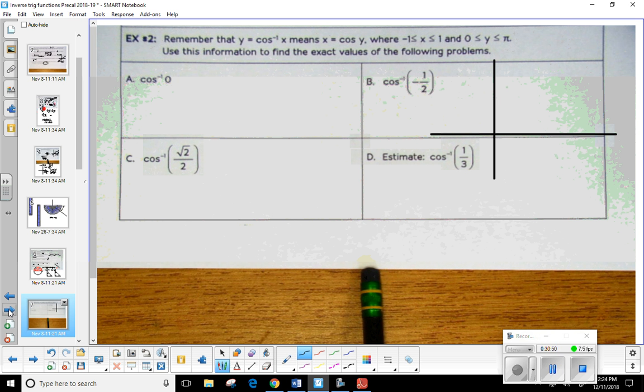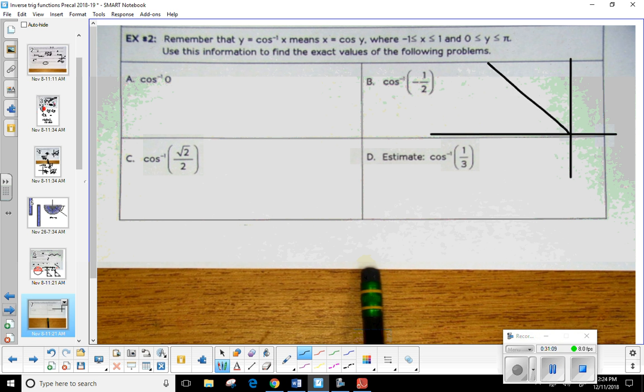So I'm trying to evaluate cosine inverse. So I know my answer has got to be an angle. Well, what quadrant? Quadrant 1 or 2? Why 2? It's negative. So let me go ahead and move this guy over just a little bit. So I have quadrant 2. So I've chosen the quadrant. Is everybody okay with that?